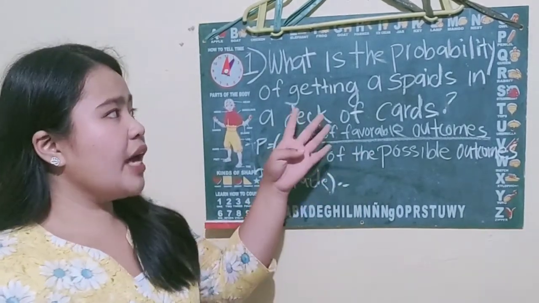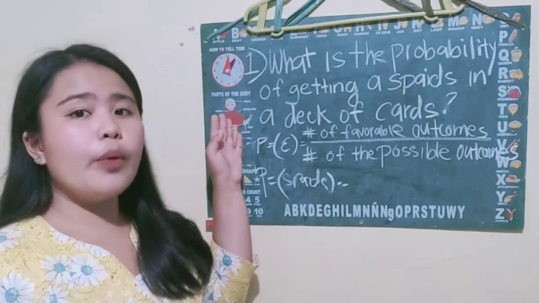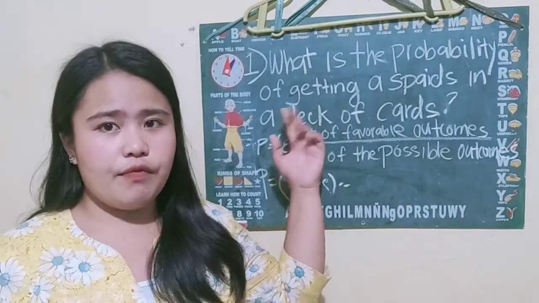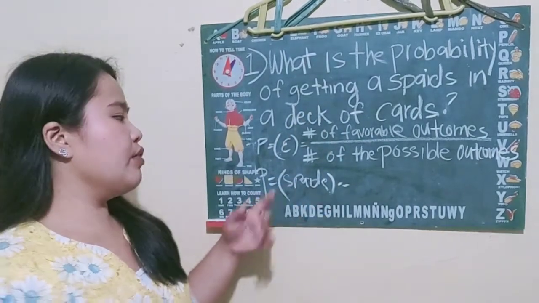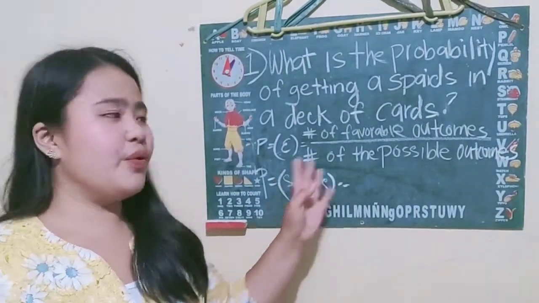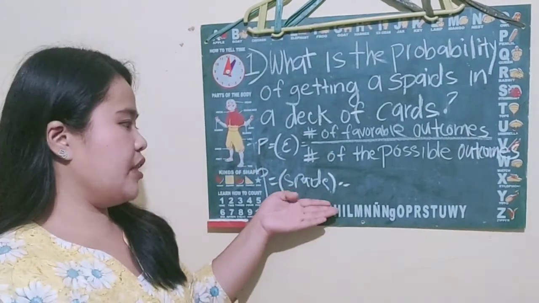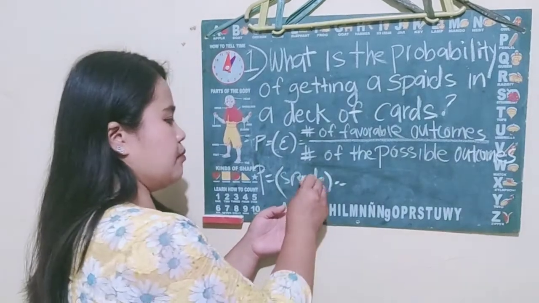So we will analyze our question. The question is, what is the probability of getting spades in a deck of cards? So we will write probability, which means our event is the spades. So it is written as spades.